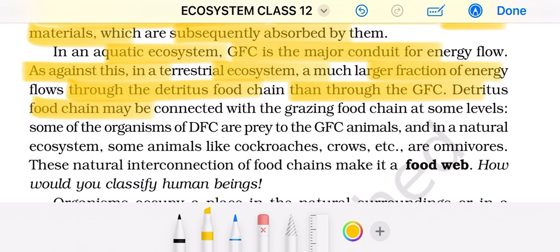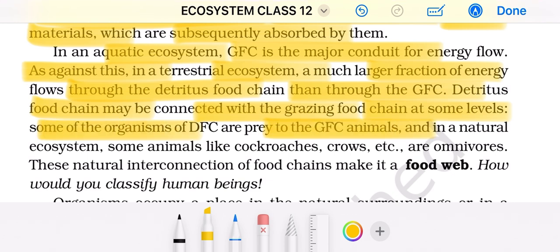Detritus food chain may be connected with grazing food chain at some level. Some of the organisms of DFC are prey to GFC. What is GFC and what is DFC? Tell me in the comment box.